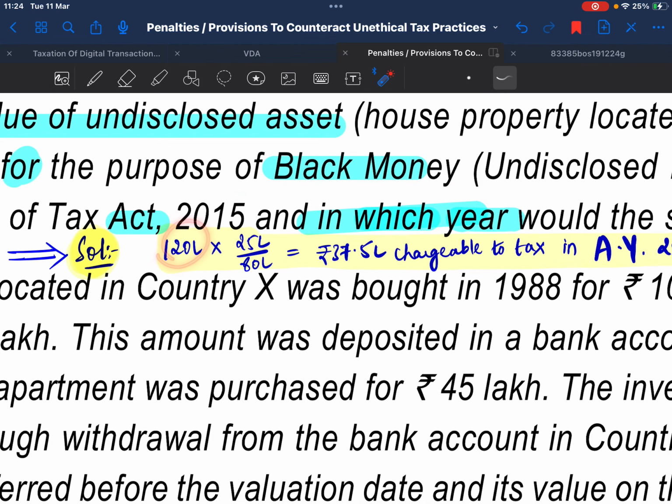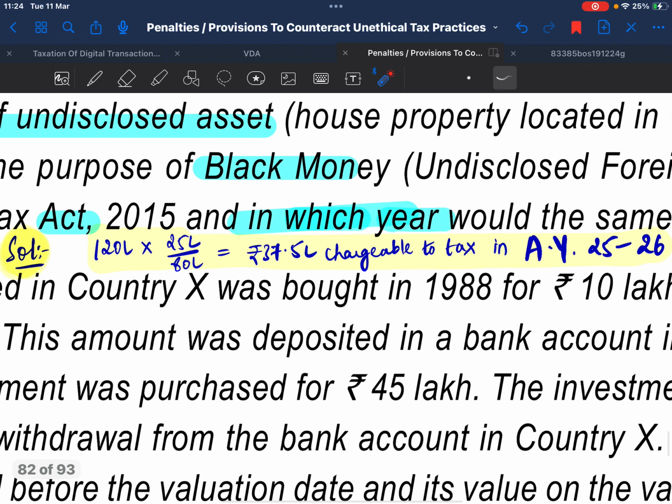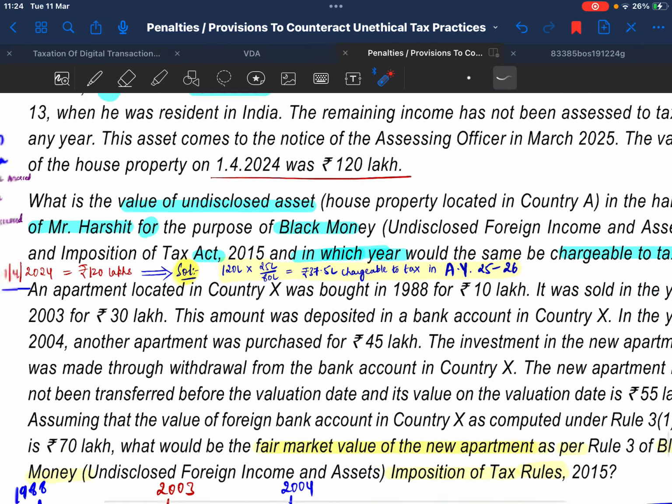Solution: 120 lakhs into 25 lakhs divided by 80 lakhs, which is 37.5 lakhs, chargeable to tax in assessment year 25-26.